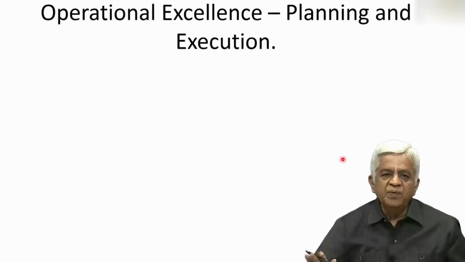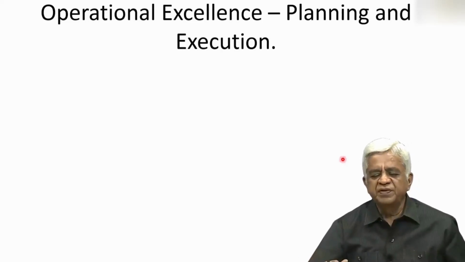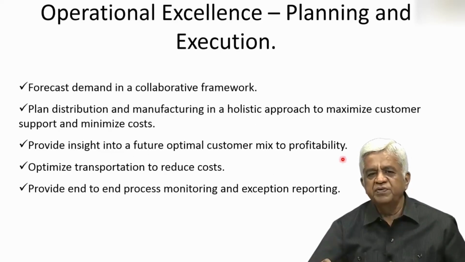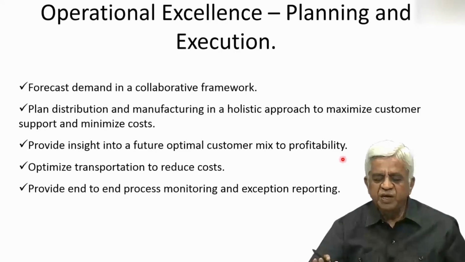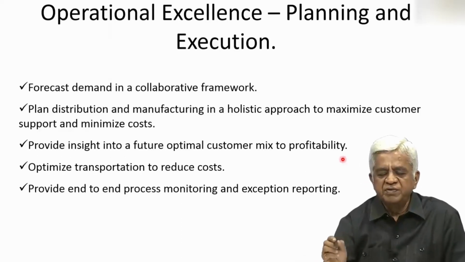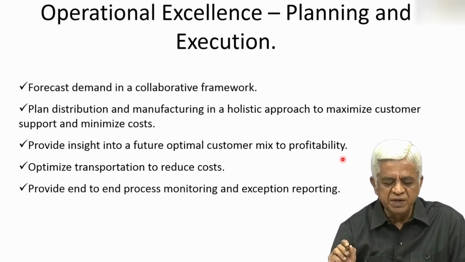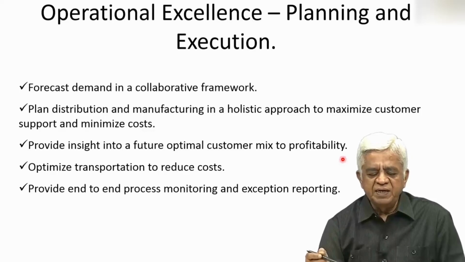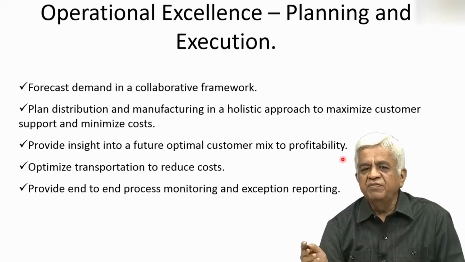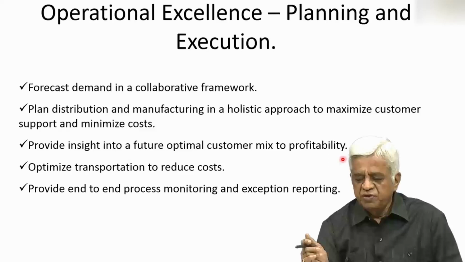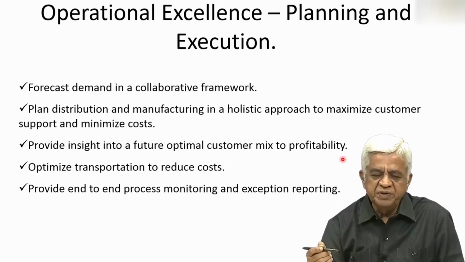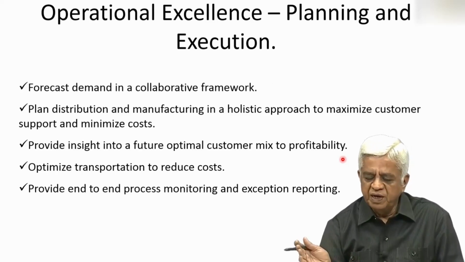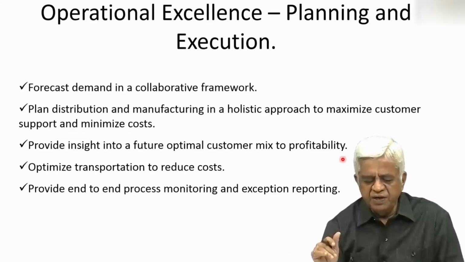So how do you make up for this operational excellence, planning and execution? In order to do this, some of the points you should have in mind: you should be able to forecast demand. So demand forecasting becomes very important, in a collaborative framework, and you should be able to plan distribution and manufacturing in a holistic approach to maximize customer support and minimize cost. This is what we are referring to as optimization many times under different scenarios.